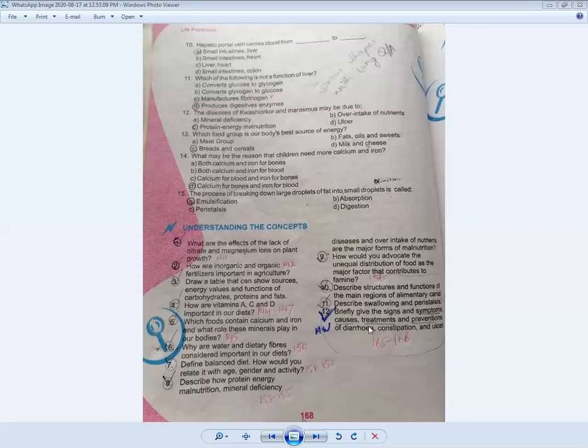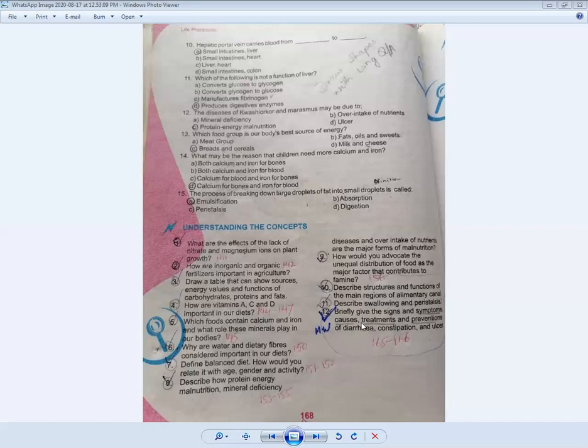You will make the headings. First you will give the heading of diarrhea, then you write the introduction. What is the introduction of diarrhea? Then you write the causes. What are the causes of diarrhea? Then you write the symptoms. What are the symptoms of diarrhea? Then you write the treatment, how can we treat it, and next you will give the heading of prevention.